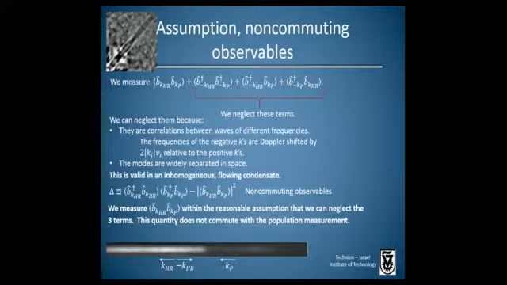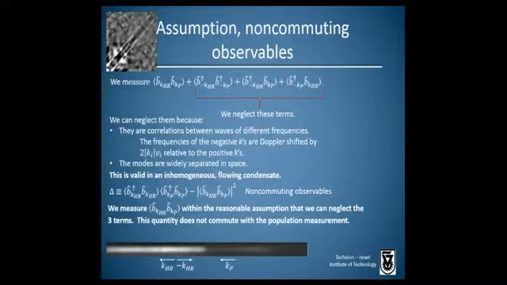Here's a positive k, and here's a positive k partner particle. These have the same frequencies. However, this wave with negative k, due to the Doppler shift, since this is a flowing condensate, has a different frequency from the partner. So each of these terms is correlations between waves of different frequency.